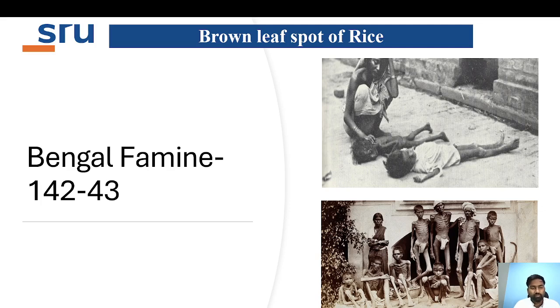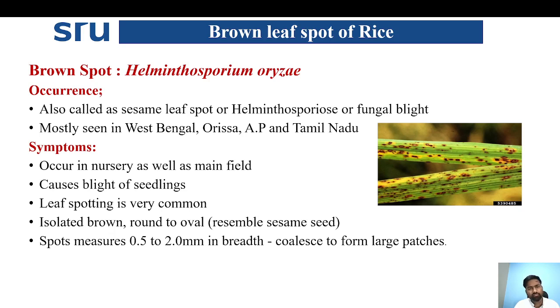This is the Bengal famine during 1942 and 43. Millions of people died in India due to a single disease, brown leaf spot of rice. The brown spot of rice is also called sesame leaf spot, Helminthosporium leaf spot or fungal blight, mostly seen in West Bengal, Orissa, AP and Tamil Nadu. Almost all parts of India, the disease will affect the rice crop.